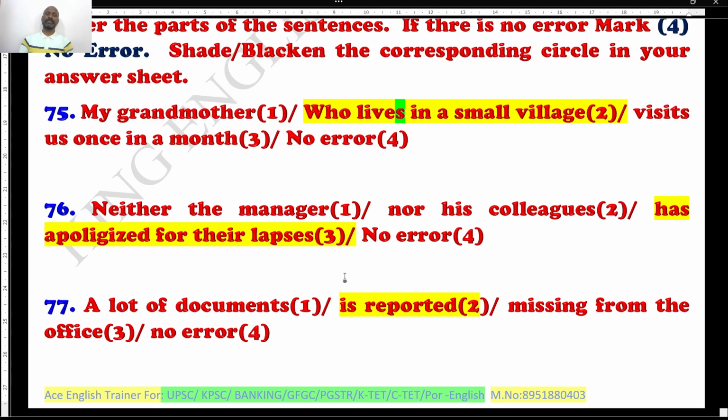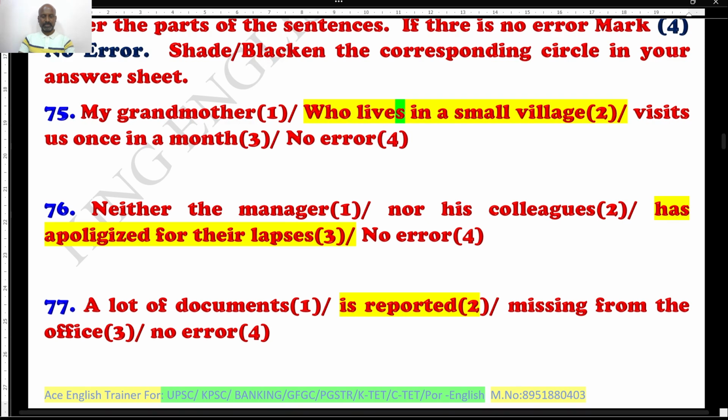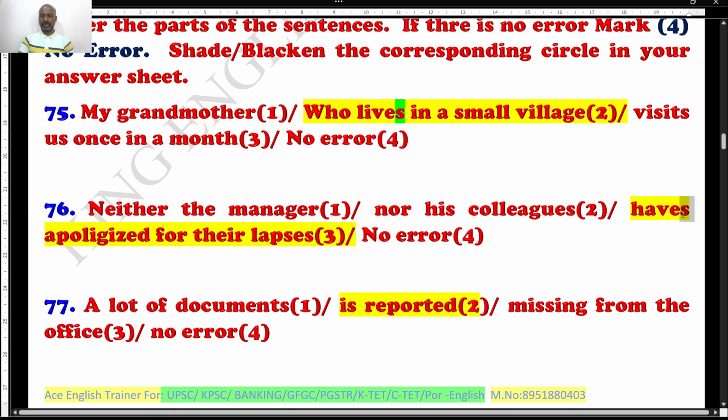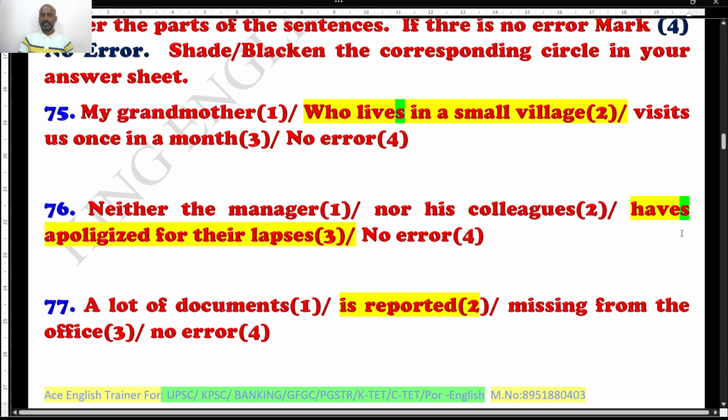The grammatical mistake here is again tense based. See, neither the manager nor his colleagues is given. Nor his colleagues. It is supposed to be have, not has. This is going to be the right answer here. It is not has. It is supposed to be have. So has is wrong. So option 3 is the right answer accordingly.